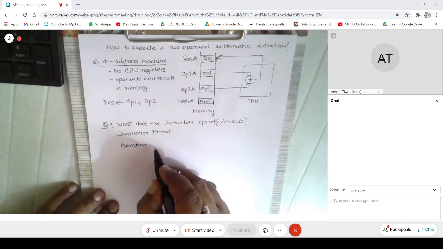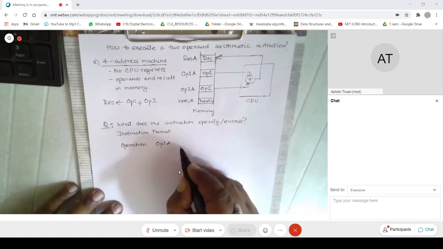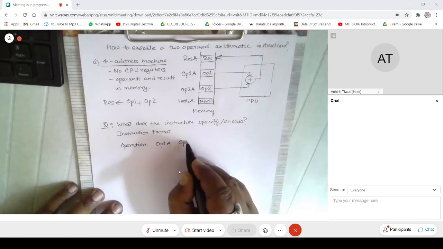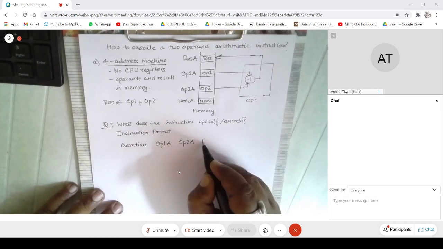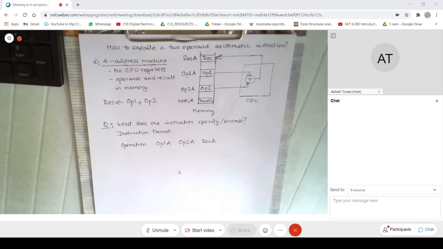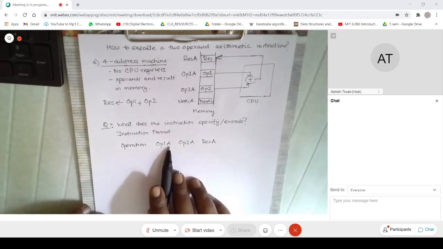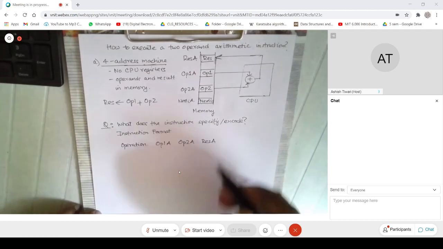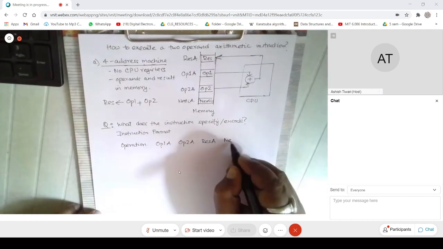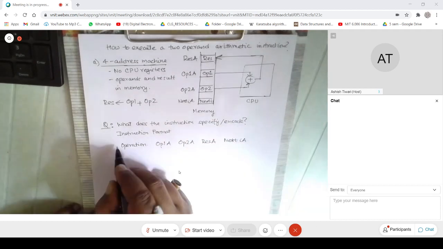Then it needs to store operand one address, operand two address, and result address. So it needs to store where you will find which operation, where you find the operands, where you have to store the result, and probably the next instruction address, right? So all this needs to be stored.